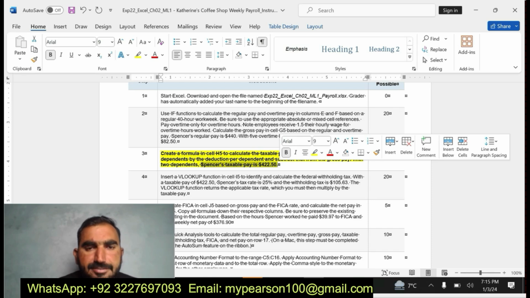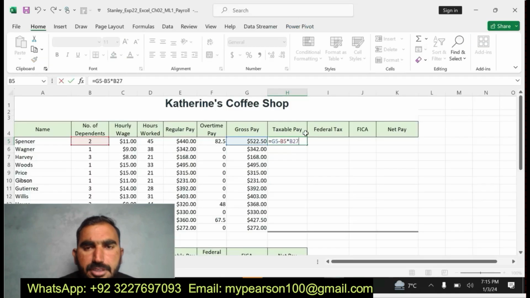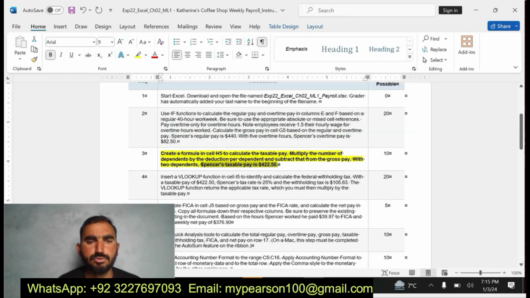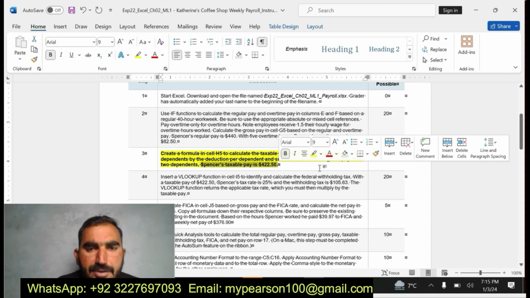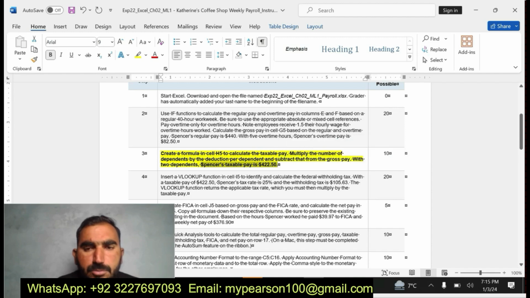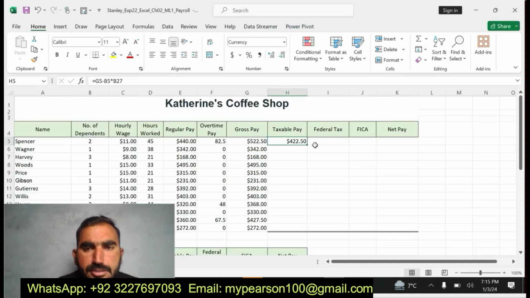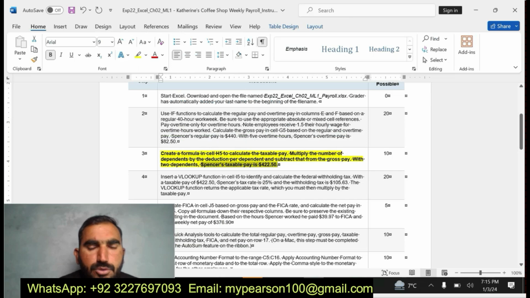You can see here it's the taxable pay. I am going to complete this one with B27. I found the value, that is 422.50. I have completed this one. Now I'm going to fill the formula using the fill handle to find the value for my remaining cells. I have found the values for my remaining cells.